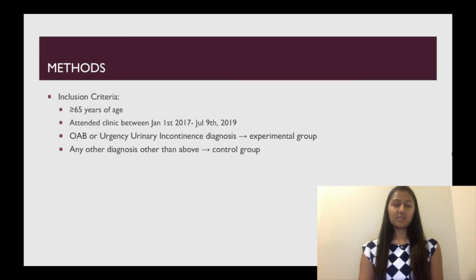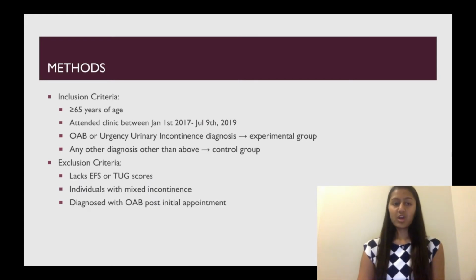For the methods, the inclusion criteria includes anyone who is greater than or equal to 65 years of age, who has attended the clinic between these two dates, and who has a diagnosis of urgency urinary incontinence or OAB. Any other diagnosis is placed in the control group. For the exclusion criteria, if they lacked an EFS or a TUGT score, they were not included in the study, if they were diagnosed with mixed incontinence, or if they were diagnosed with OAB after the initial appointment.